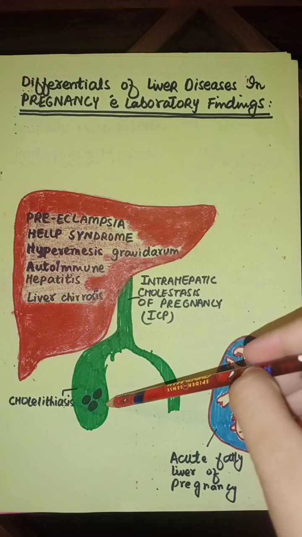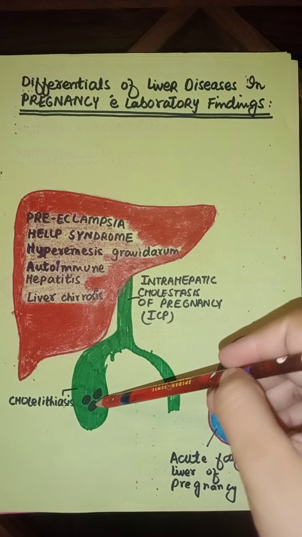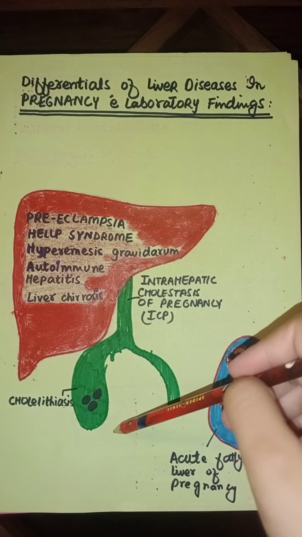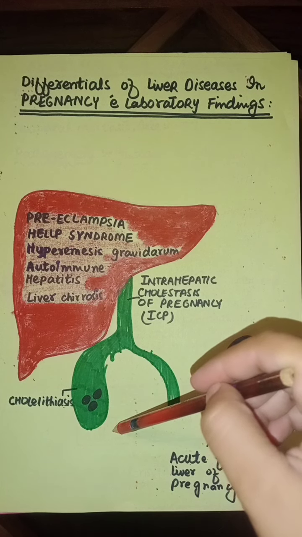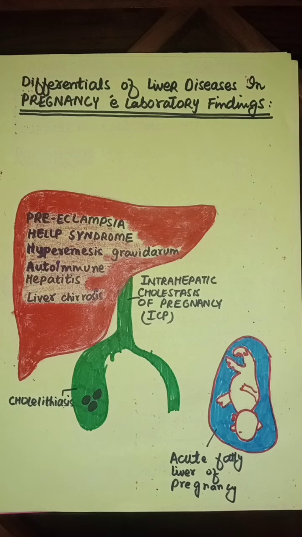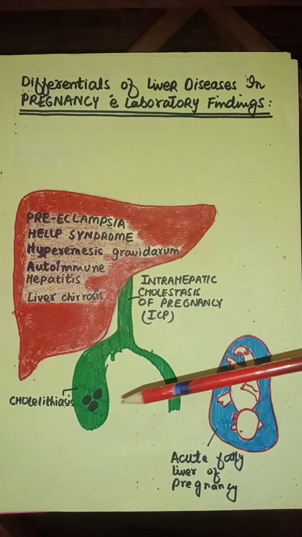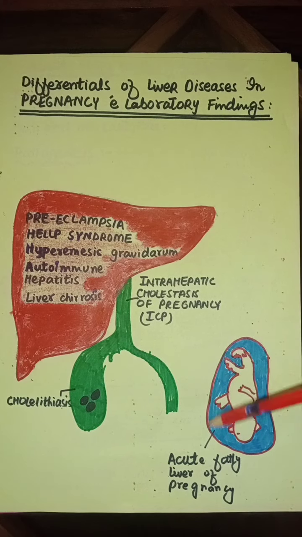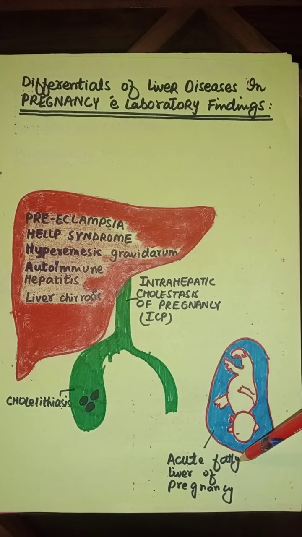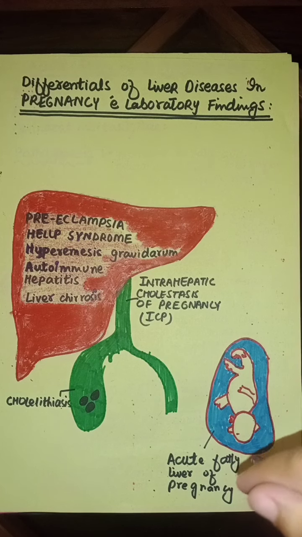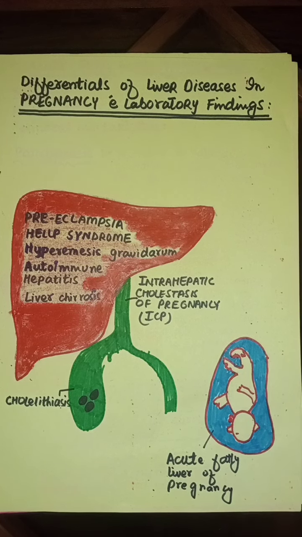There is an increased incidence of stones due to decreased gallbladder motility, so cholelithiasis can also cause symptoms like abdominal pain, jaundice, and vomiting. The next is acute fatty liver of pregnancy, a very lethal disease during pregnancy, affecting the liver.